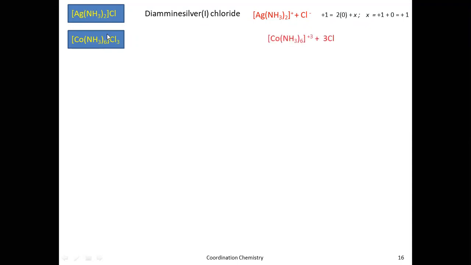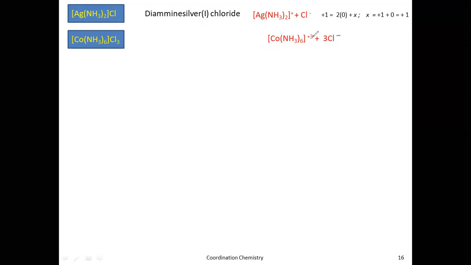This is how it will ionize: 3 Cl minus, and since there are 3 negative charges, there should be 3 positive charges. So this sphere will get plus 3 charge.